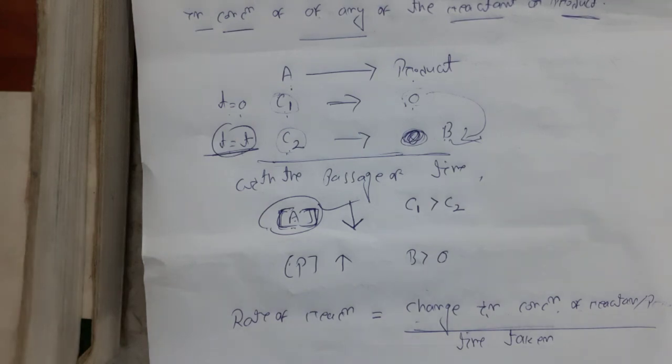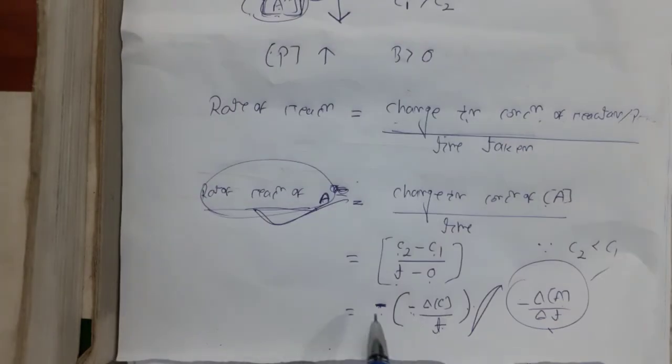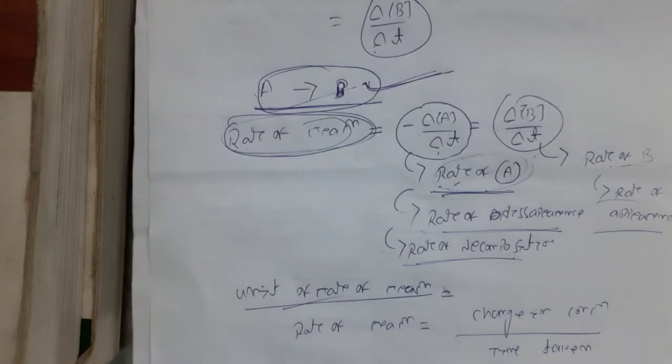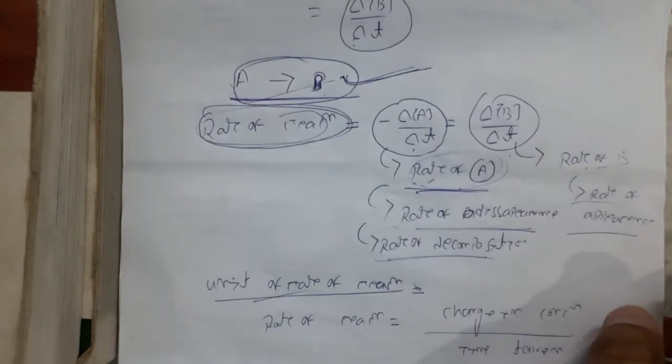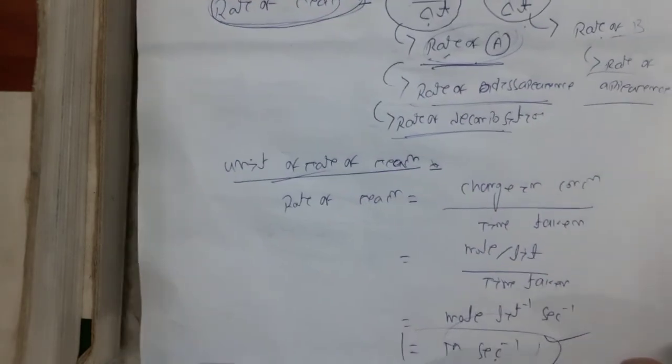Since there is a difference in initial and final concentration for both reactant and product, while considering rate of A, we have to put here a minus sign, since rate does not become negative. But for P, no need to put sign, positive. The unit of rate of reaction is molarity second inverse or mole liter inverse second inverse.